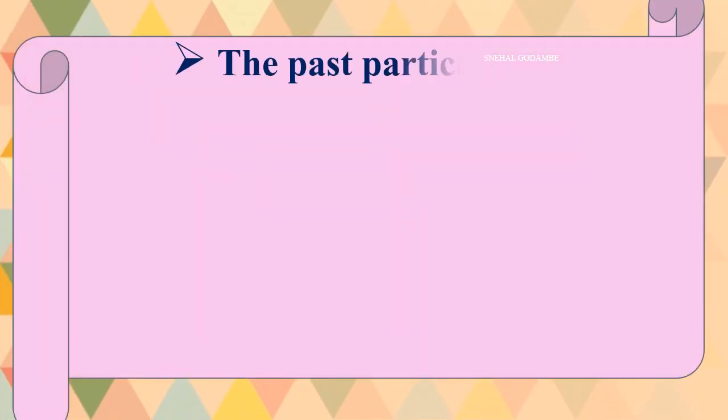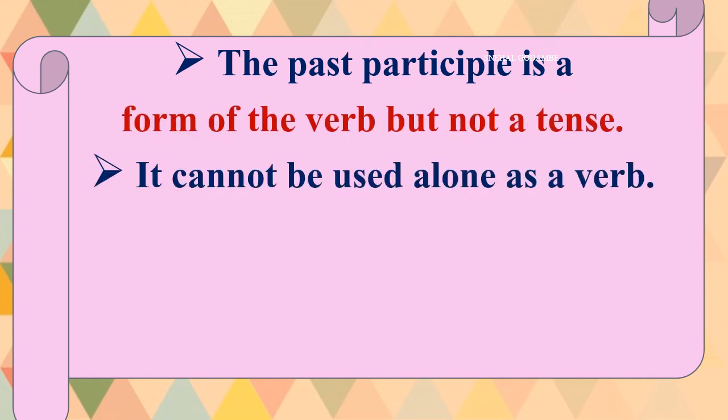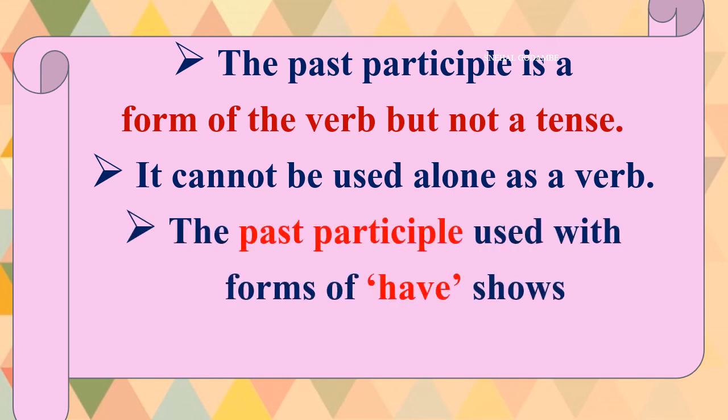What were they? The past participle is a form of the verb but not a tense. Here we are learning different forms of verbs in today's session, right? So we have learned about simple present, simple past, and continuous present, and now here how to use the past participle. Though we are using past participle, it is a form of the verb, but it is not a tense. Please remember this. It cannot be used alone as a verb.